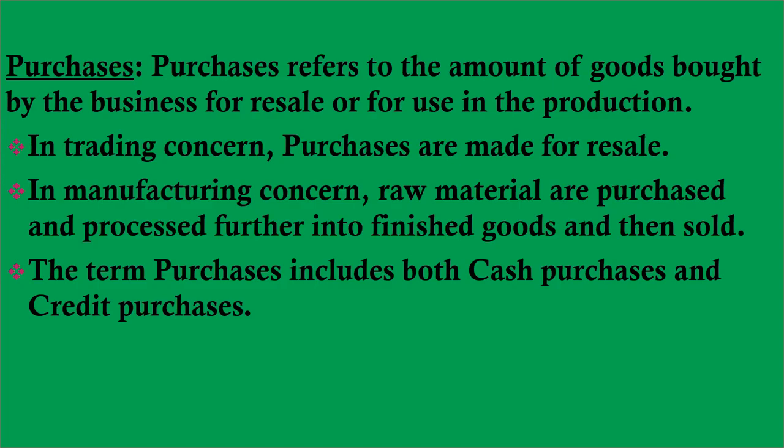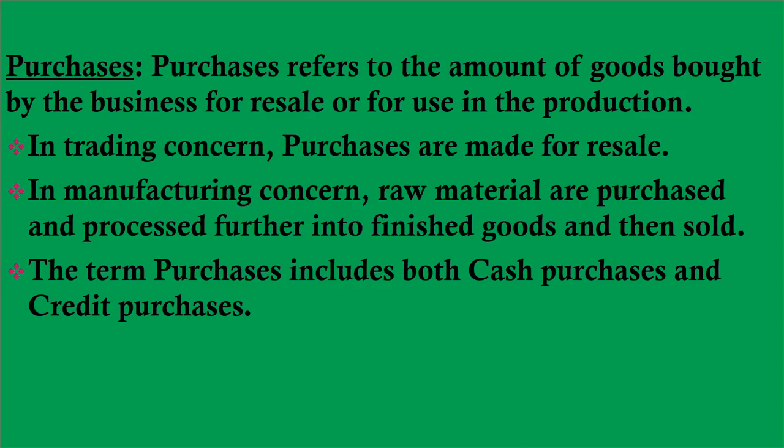Suppose we are running a cloth business, a business for kids wear. If we are purchasing the clothes of the kids and selling them, then it is considered as purchases. It is in trading concern. In manufacturing concern, raw materials are purchased and processed further into finished goods and then sold.